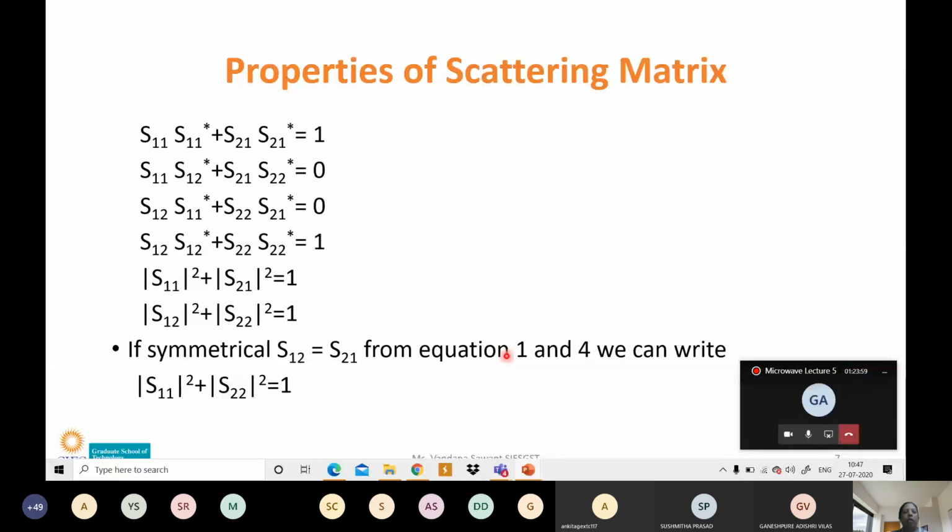Then mod of S11 square plus mod of S22 square is equal to 1. Over? Yes, ma'am. Okay, next.